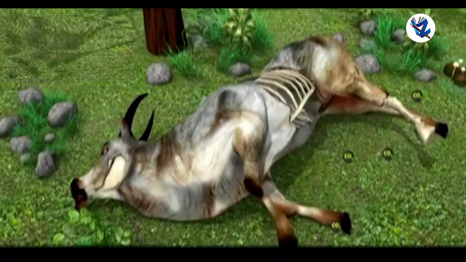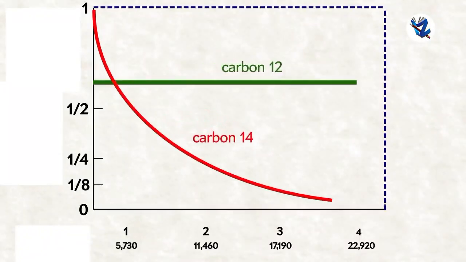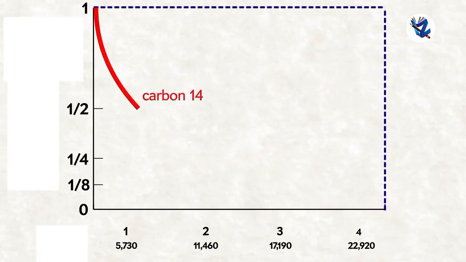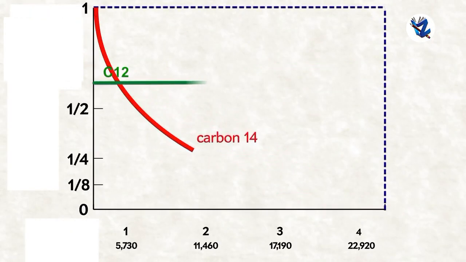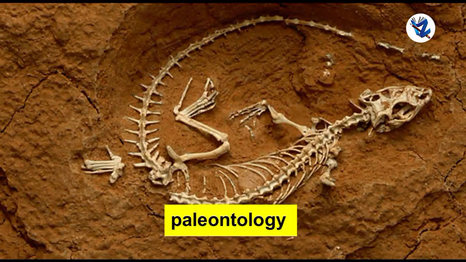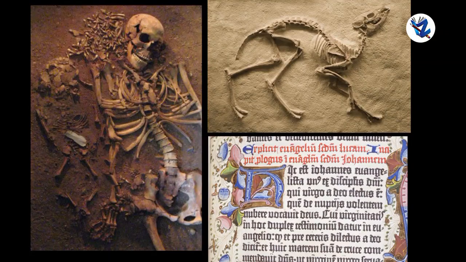The time passed since the death of a plant or animal can be calculated by measuring the radioactivity of C14 and the ratio of C14 to C12 present in their body. This is the carbon dating method, used in paleontology and anthropology for determining the age of human fossils and manuscripts.